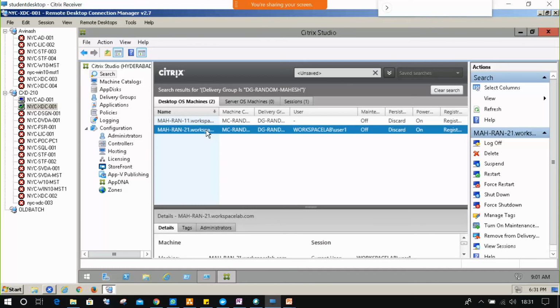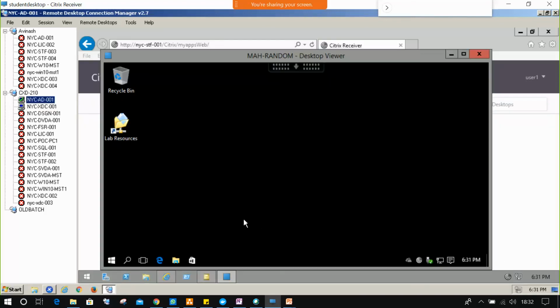Random means once the user is logged off, randomly it will go there and again the second machine will come for availability. Understood the concept? Now, in the random 21 machine, on the desktop, are we able to see any test folder? No. I think we created it on 11, right? So what shall we do now?